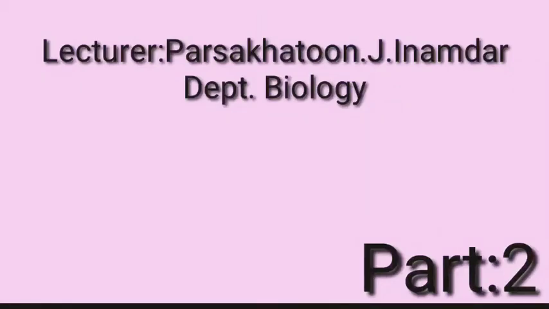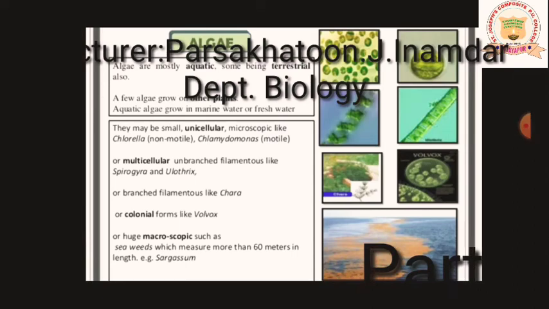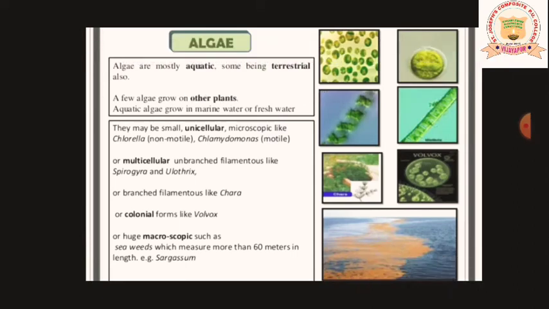So my dear students, in the first video we started with the algae. I hope you remember the examples for unicellular, multicellular, branched filamentous and unbranched one, colonial form and the seaweed. So I hope you have remembered each and everything. Let us move on to know more about the algae.